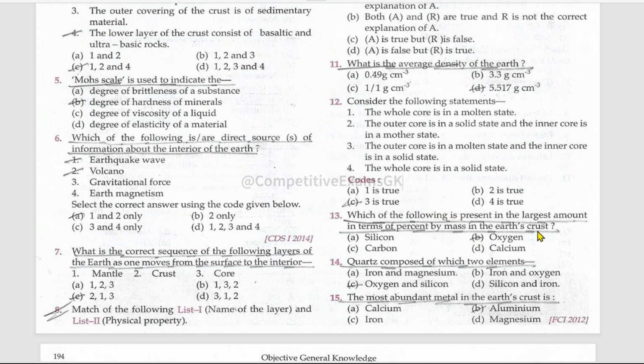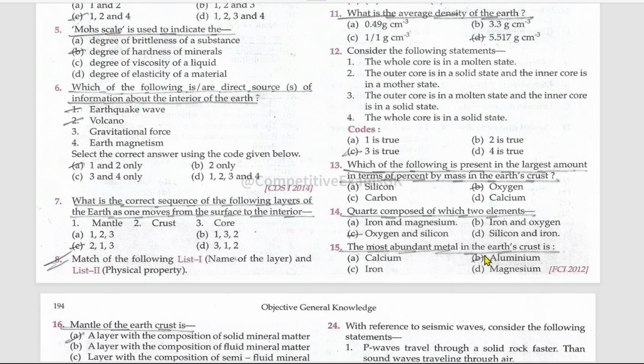Which of the following is present in the largest amount in terms of percent by mass in Earth's crust? That is oxygen. Among these options, nitrogen is the highest amount that is present in the Earth's atmosphere. Okay. But among these options, oxygen is the highest level, highest percentage. Quartz is composed of which two elements? Oxygen and silicon. The most abundant metal in the Earth's crust is aluminium.